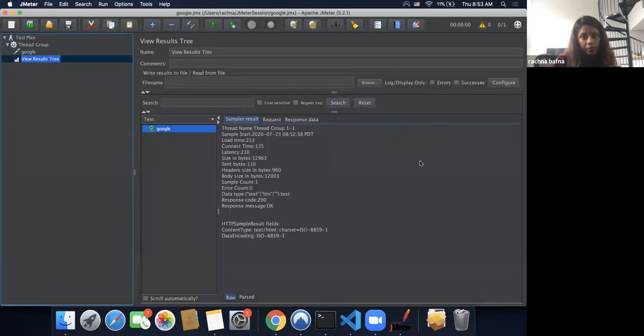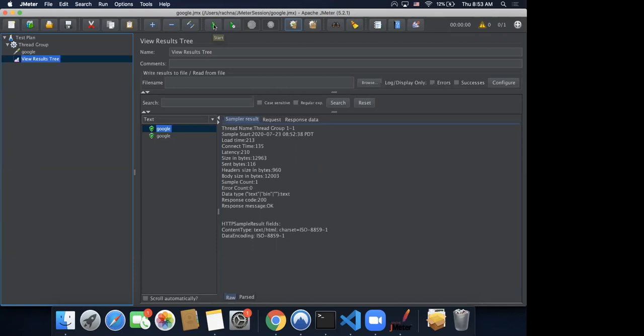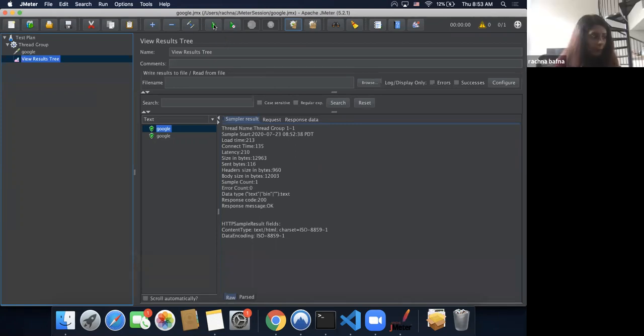Give me a second. So, okay, to run your JMeter tests, you just need to click on this green play button. Or you can also use Control R for Windows and Command R for MacBook users. But if the shortcuts don't work for you, just click on this start button here. Are we all seeing the same results as I am seeing? Yeah.